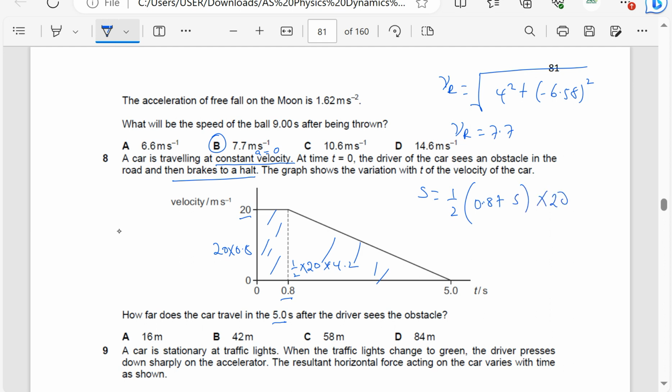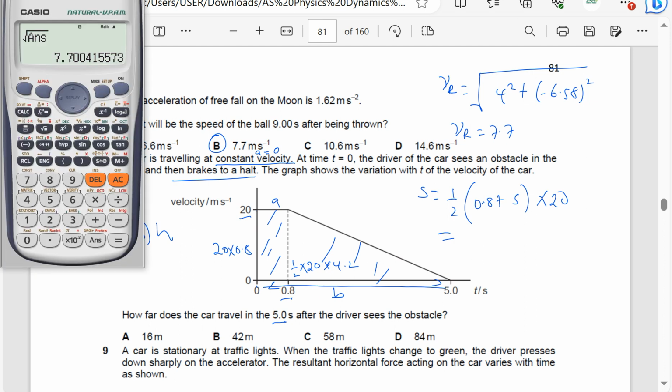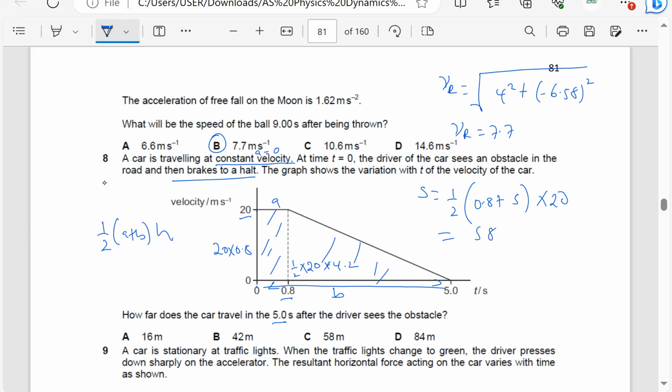If I take it as a trapezium, this is going to be like the height. This will be A, B. B is the whole of this. Area of a trapezium is a half into A plus B times H. So we are taking this as a trapezium. So this gives me 0.5 times 5.8 times 20. So that is 58. So the answer is C.